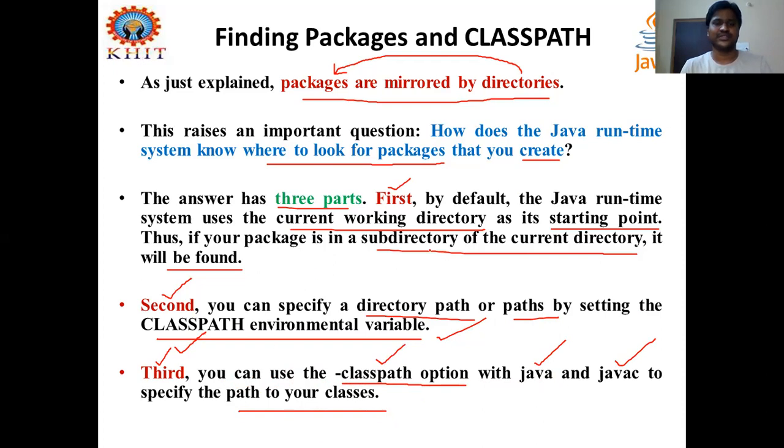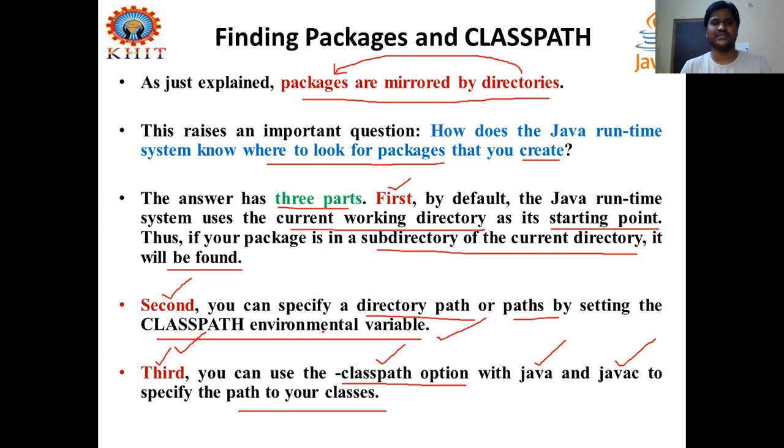The first one is the Java runtime uses the current working directory as a starting point, where the Java source file and the .class file are available. Till now we used this option. The second one is you can specify a directory path or set a class path environment variable to that directory where you are executing your programs stored in the package.